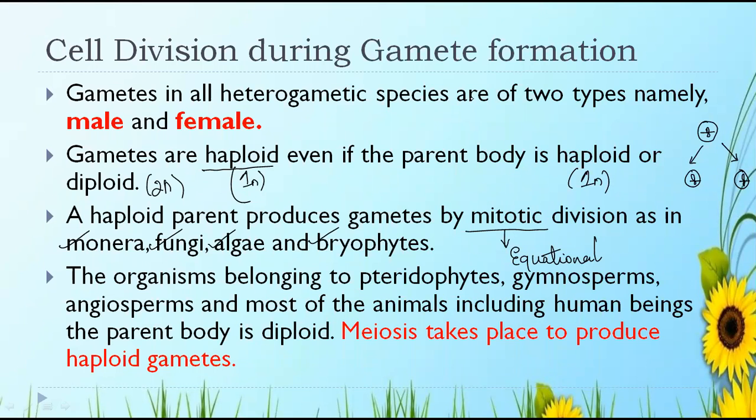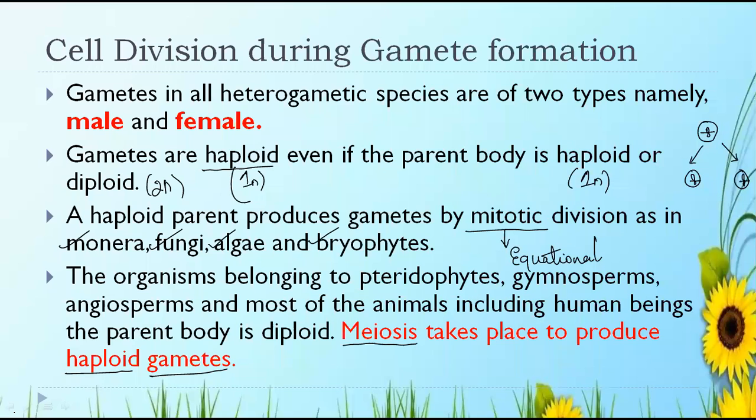Now, what happens in other organisms? In organisms belonging to pteridophytes, gymnosperms, angiosperms, and most animals, including human beings, the parent body is diploid. Meiosis takes place to produce haploid gametes. Here, equational division doesn't take place, right? Reductional division takes place, because of which haploid gametes are produced.